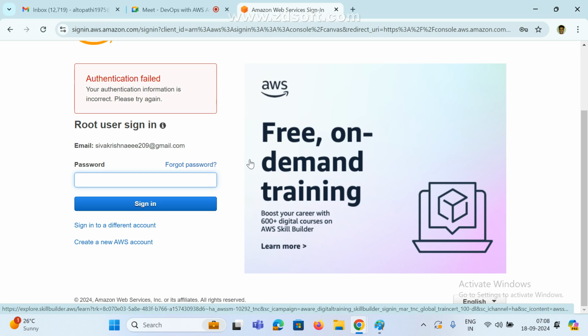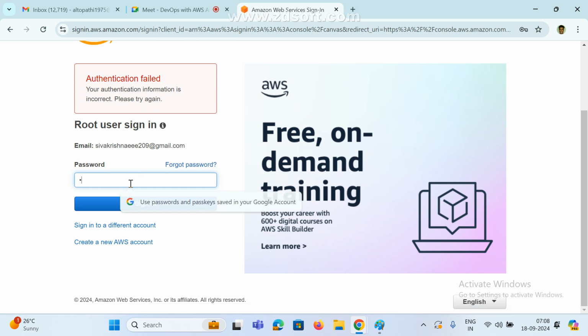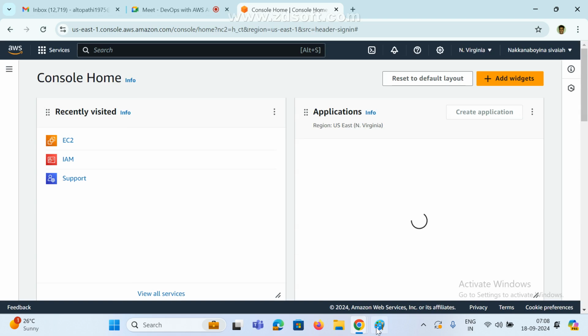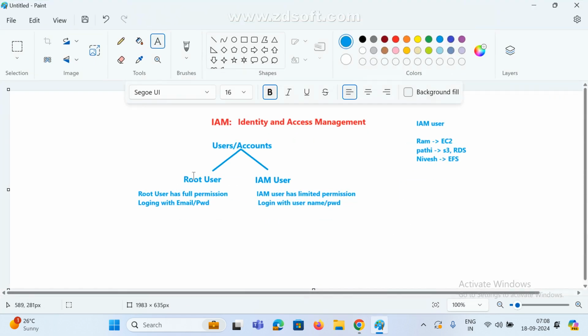One second. Okay, so now which user is this? I logged in with my email ID and password. If you log in with email ID and password, this is nothing but the root user.